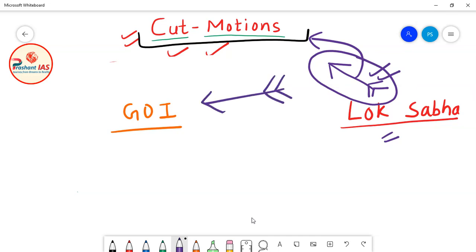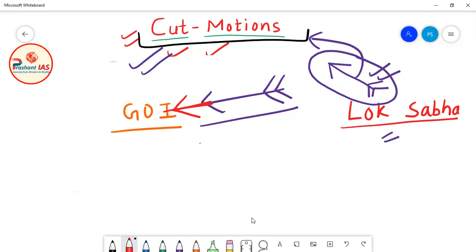Invoking the weapon basically means that Lok Sabha is introducing the cut motion in the house. And friends, if this cut motion is passed in Lok Sabha, then what will happen? The condition will be as if this weapon has hit the government of India. The amount of the demand for grant will be reduced.